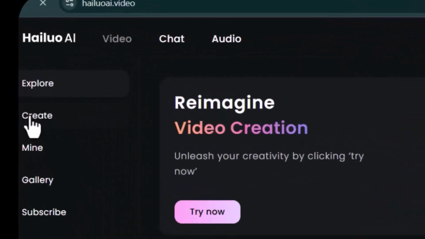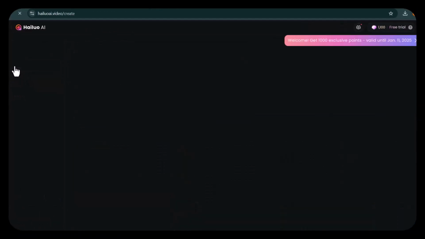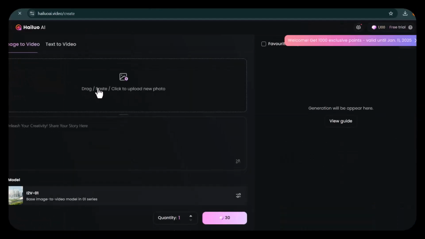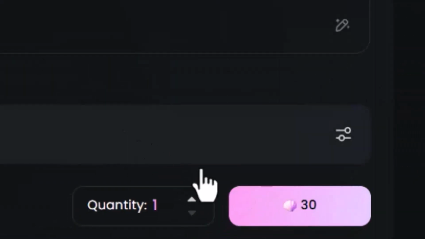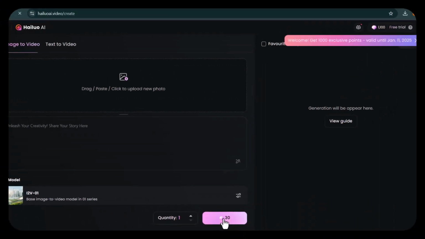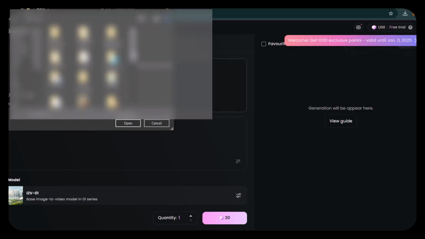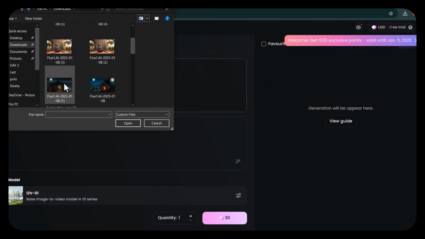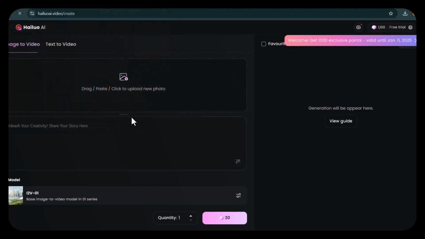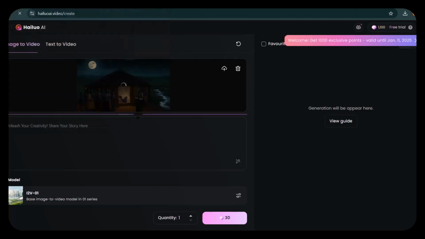Next, click on create. So you see, you'll be asked to bring in your image so that you can convert it to video. Once you sign up, you will be given, as you can see, 1,100 credits for free. Each image that you convert to video will cost you 30 credits. You can see how many images you can convert to video with 1,100 credits. So please use it wisely. We'll now go to the images that we've generated and bring them in one after the other. Let's start with the first image. Okay, this was the first image. So bring the first image to the scene.